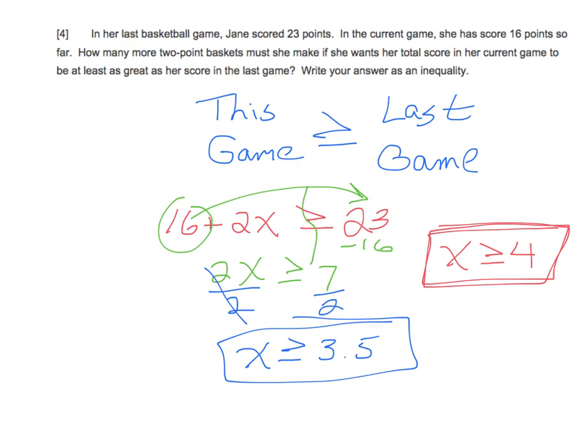And again, to reiterate that, you can't make half of a basket. So you have to ask, well, should I go to 3? But that won't be enough. That would only be 6 points. And 6 points is only going to get her to 22. It's not enough. So you have to make 4 or more. 4 would work, thus why it is equal to 4. So how many baskets? 4 or more.